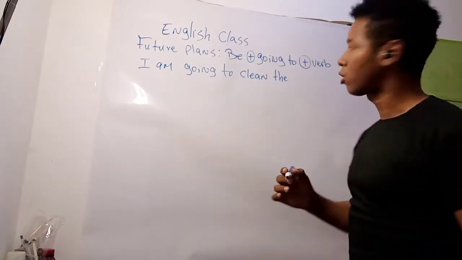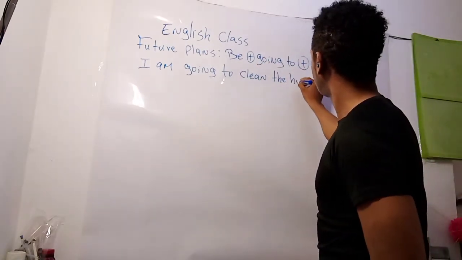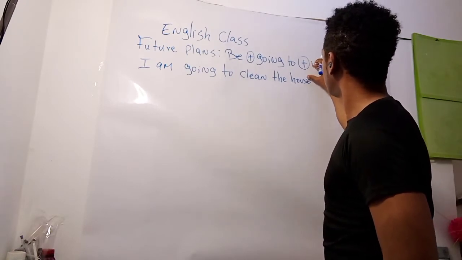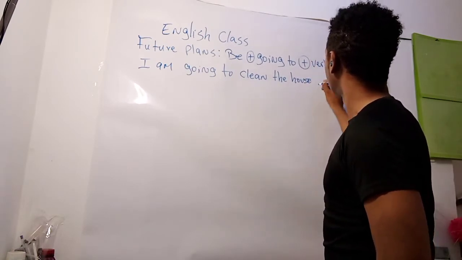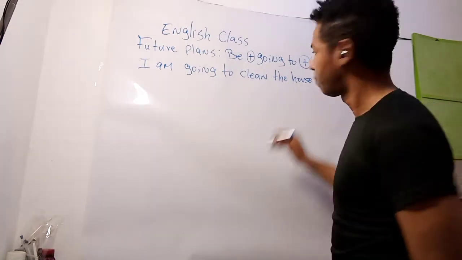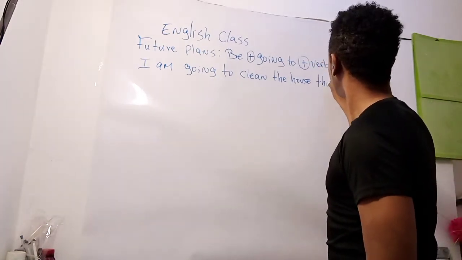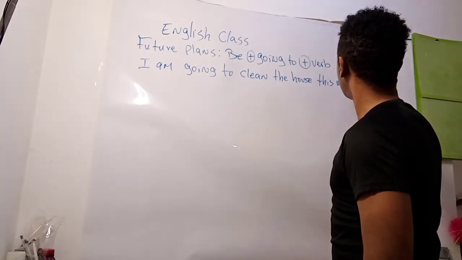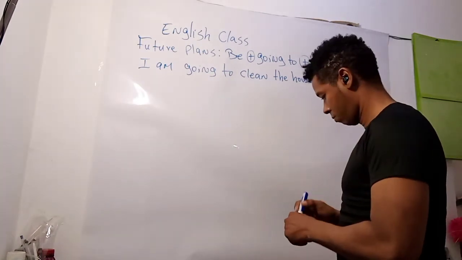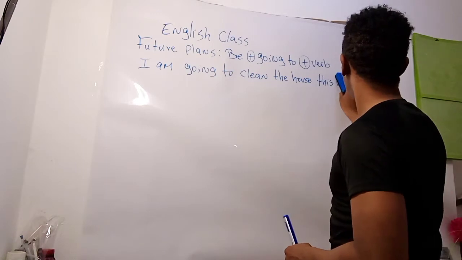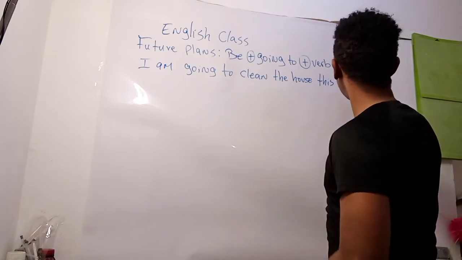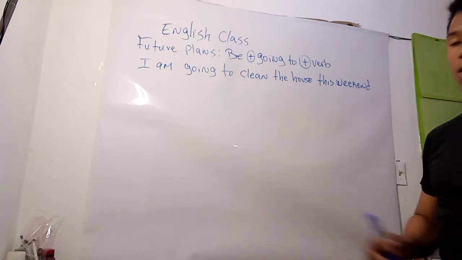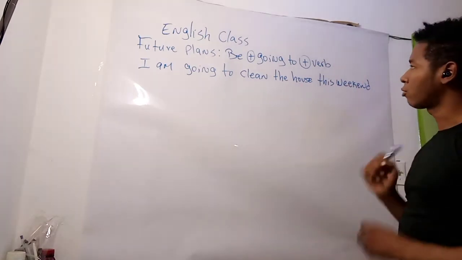I am going to clean the house this weekend.